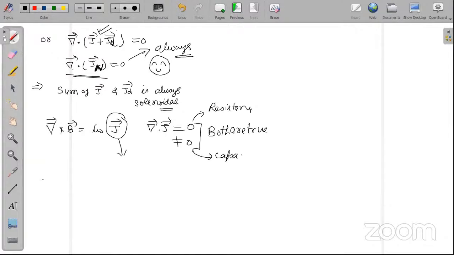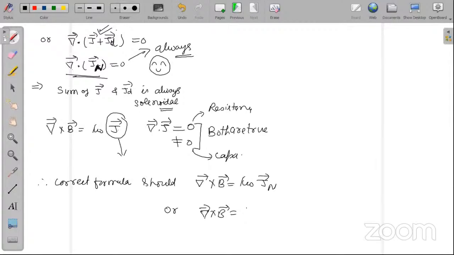So the correct formula should replace J: del cross B is equal to mu naught into Jn, or del cross B is equal to mu naught into (J plus JD). This is the modified Ampere circuital law in differential form.